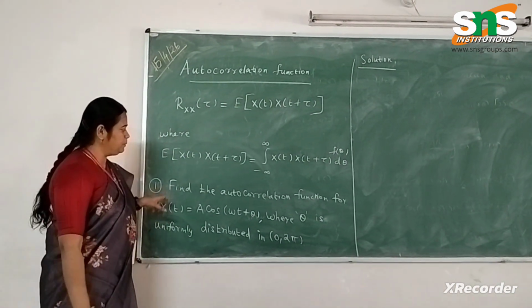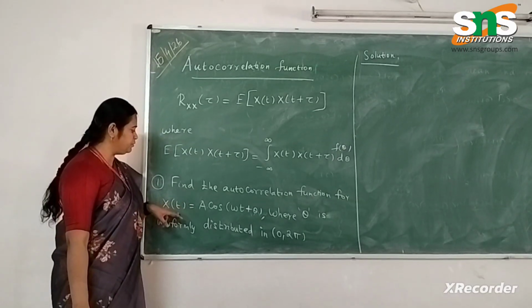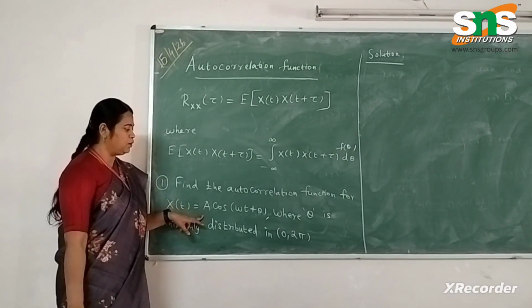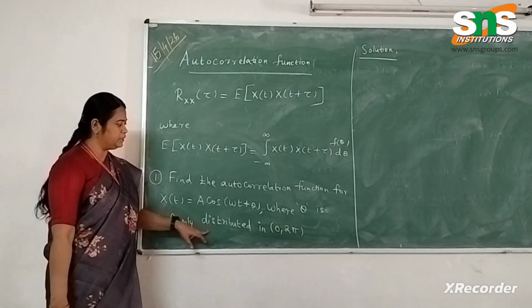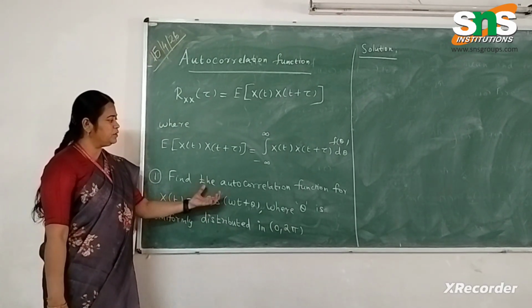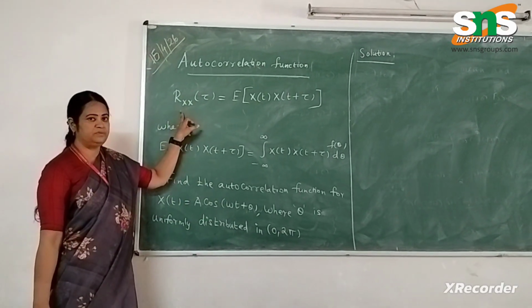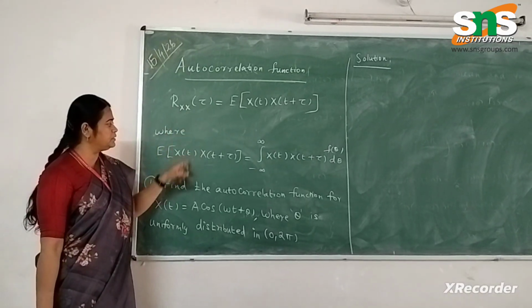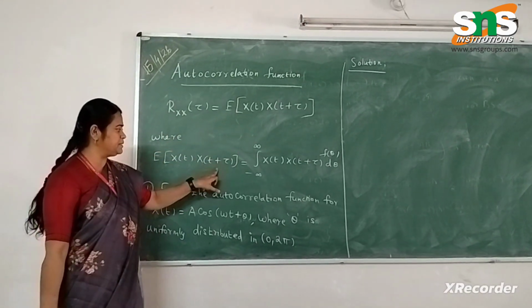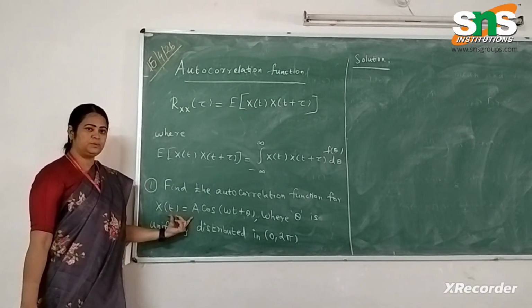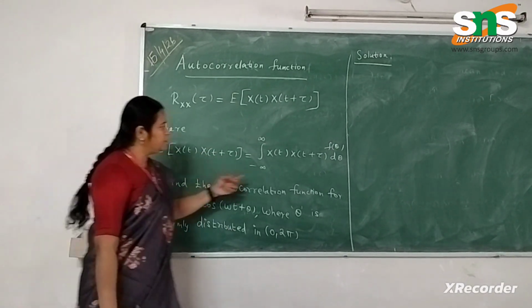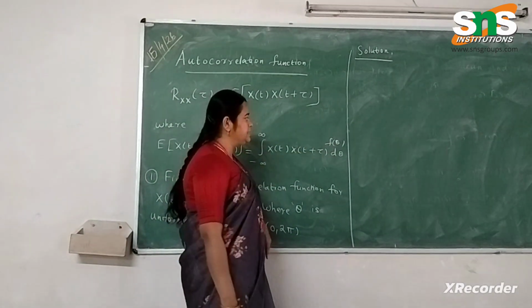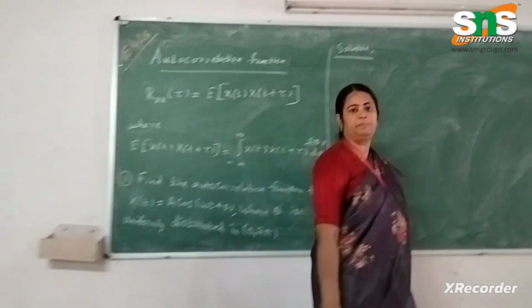So first problem, find the autocorrelation function for x of t equal to a cos of omega t plus theta, where theta is uniformly distributed in 0, 2 pi. So we are going to find the autocorrelation function Rxx of tau. So for that we need x of t and x of t plus tau. Here x of t is given in the question itself. So we are going to find x of t plus tau, and also we need f of theta. So first let me write f of theta and x of t plus tau.